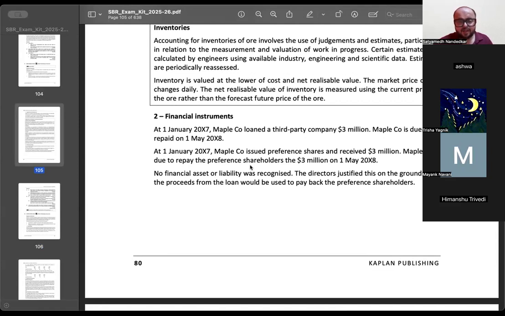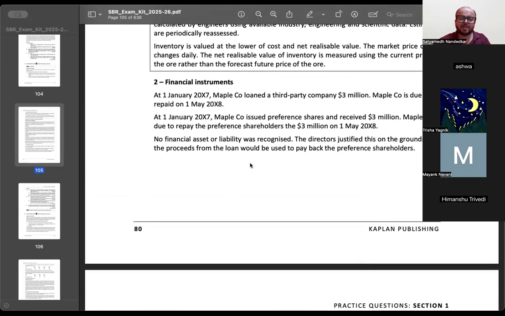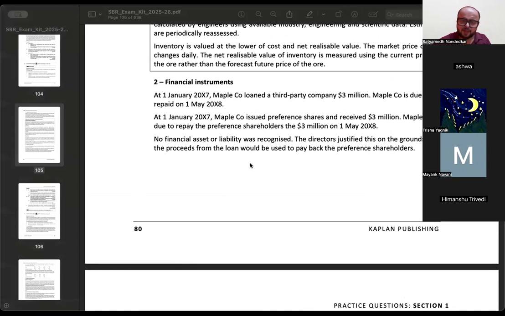No financial asset or liability was recognized. The directors justified this on the grounds that the proceeds from the loan would be used to pay back the preference shareholders. I mean, in colloquial language, they have treated it like a family farm, anything goes. Stupid accounting treatment these people are doing. You gave a loan to a third party and you issued preference shares.